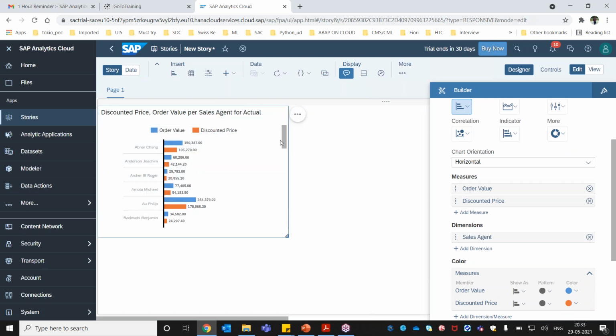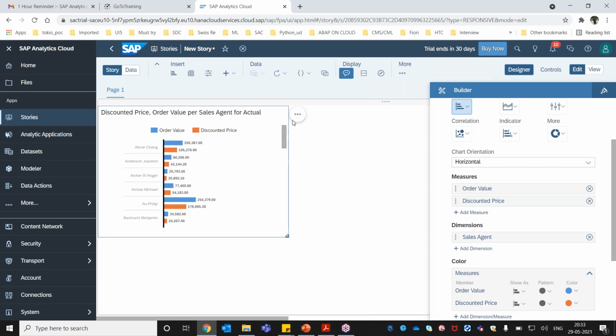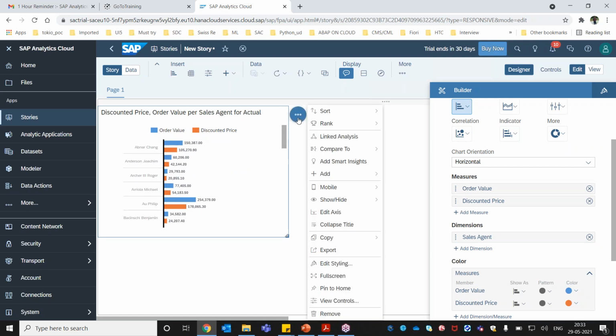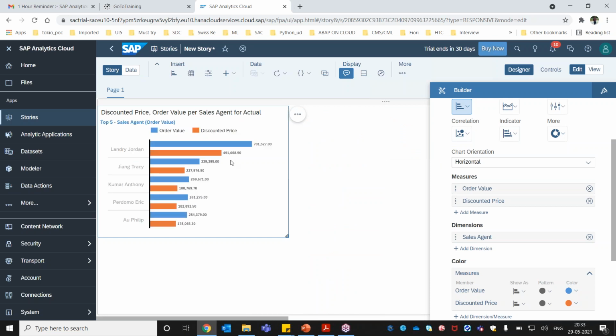Okay, and with the scroll, I can go and see all my records here. And it has some more capabilities. Let's say you want to see only the top 5 order values, so you can use these rank functions here, and then you can select the top 5 agents. So this is something which the system automatically gives you. So now my first chart is done.